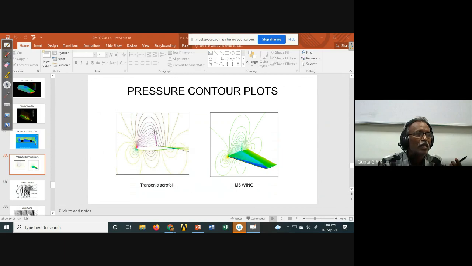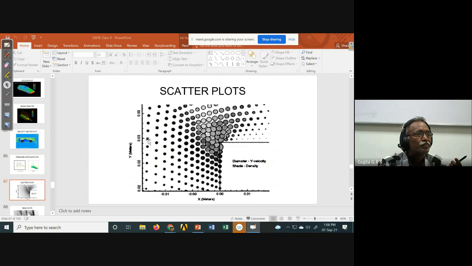Okay. So again, based on the color, I can tell more or less, and each line represents one particular pressure. Like scatter plot. Here also the size of the circle gives the dimension of the particular velocity. This is XY, and this is pressure distribution.